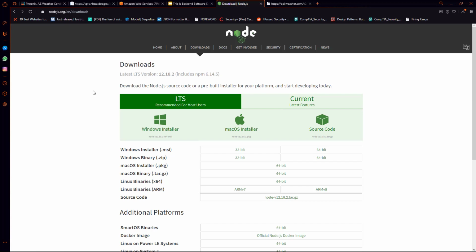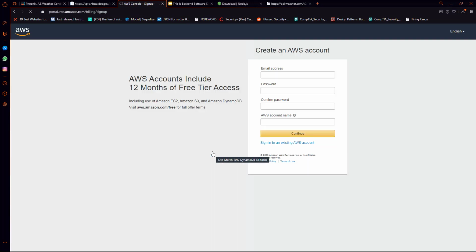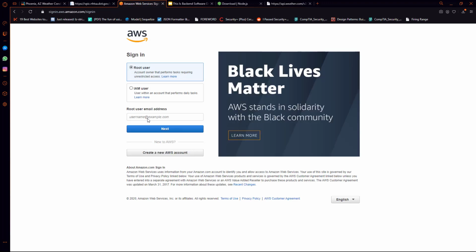You can download this on Windows and any Linux platform pretty easily. The next thing we want to do is create an account for AWS. So make sure that you do that before moving forward. Once you've created your AWS account, you'll want to go ahead and just log in. So I'm going to go ahead and log in to mine right now.